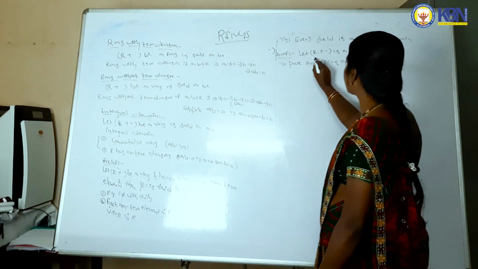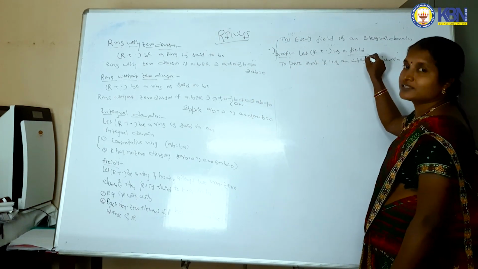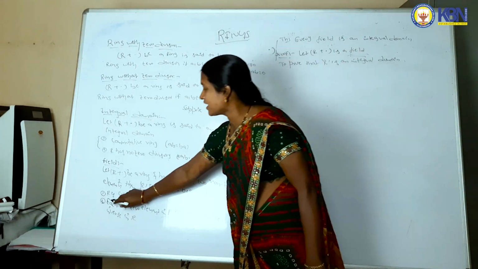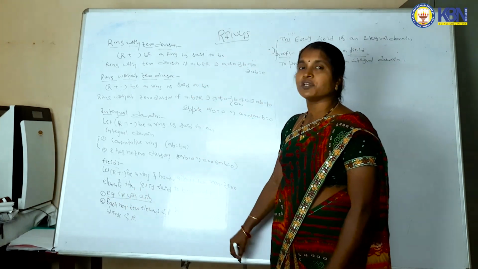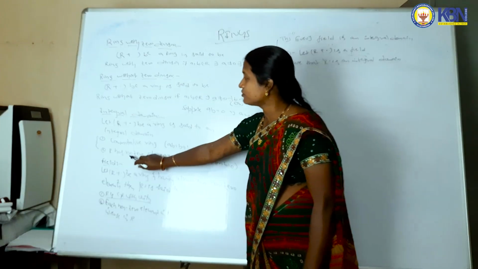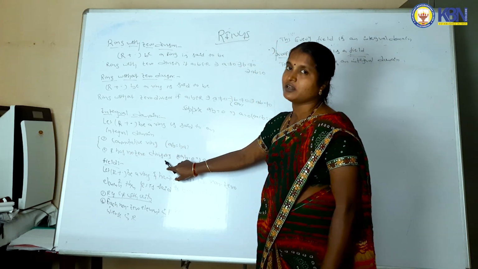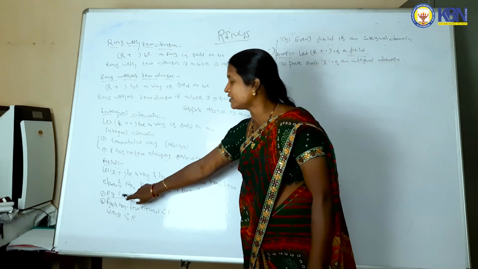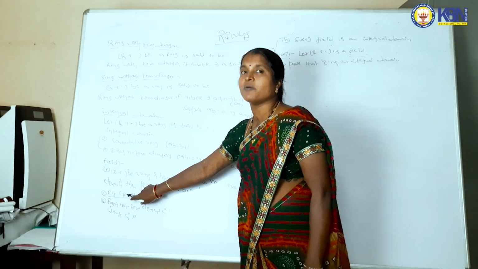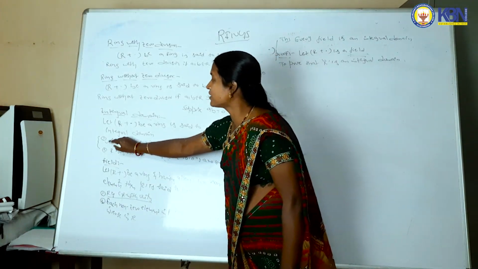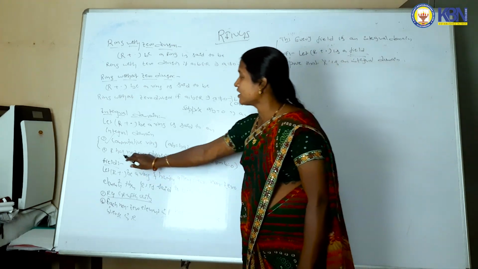But already we have taken R is a field. Field means it satisfies R is a commutative ring with unity. That means what axioms do we need to prove? Commutative ring, and R has no zero divisors. But already we have taken it as a field, so R is a commutative ring. That means the property is satisfied. So it is enough to prove that.